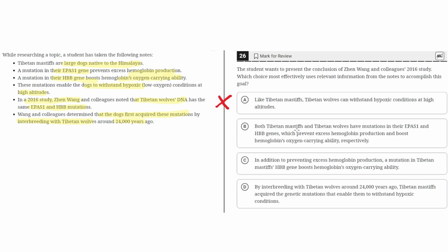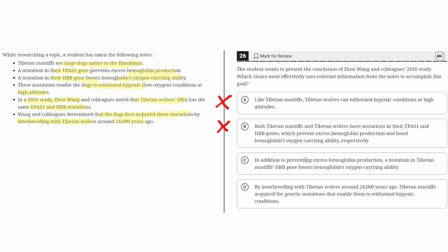B. Both Tibetan Mastiffs and Tibetan wolves have mutations in their EPAS1 and HBB genes, which prevent excess hemoglobin production and boost hemoglobin's oxygen-carrying ability, respectively. So this is incorrect because although it does summarize most of the research, it doesn't highlight the conclusion, because the conclusion is on how they acquired this mutation, which was through interbreeding, not that the Tibetan Mastiffs and Tibetan wolves both have these mutations. Therefore, B can be eliminated as well.